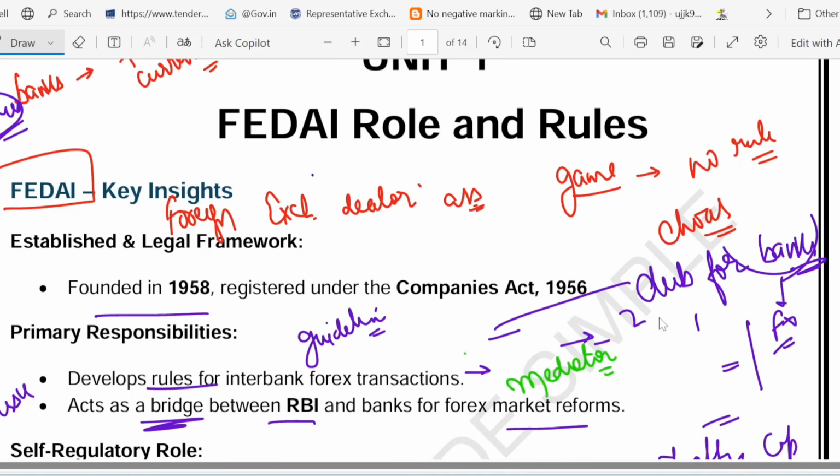It helps implement RBI forex policy smoothly. So whatever policies are set by RBI, FEDAI helps that policy to be implemented smoothly across all the banks. For example, you might have heard of a messenger. Have you heard of the messenger? You might have. So like a messenger between a teacher, here the RBI, and the student, who is the bank. It is like a messenger between the teacher and the student, like RBI and the bank, making sure that everyone understands the rule. So that is the point.